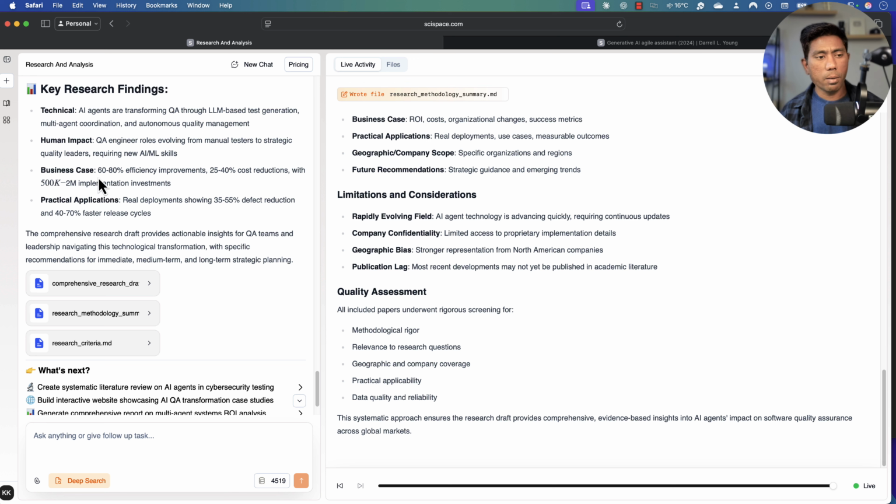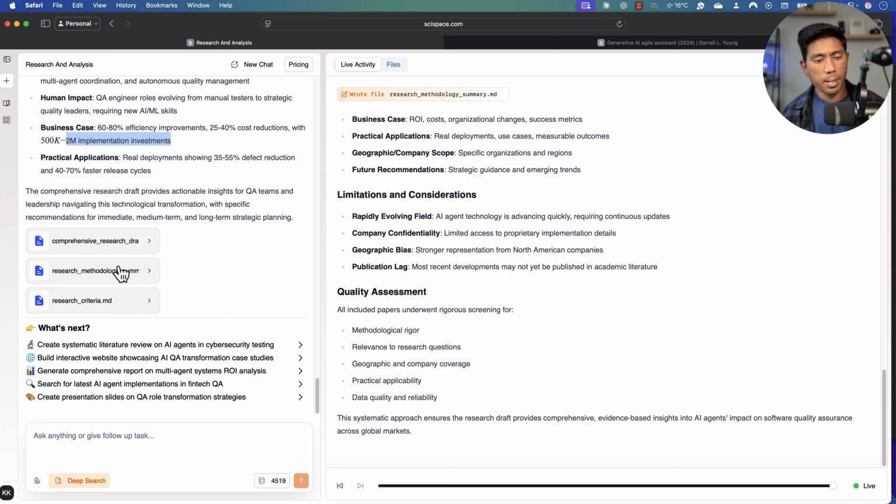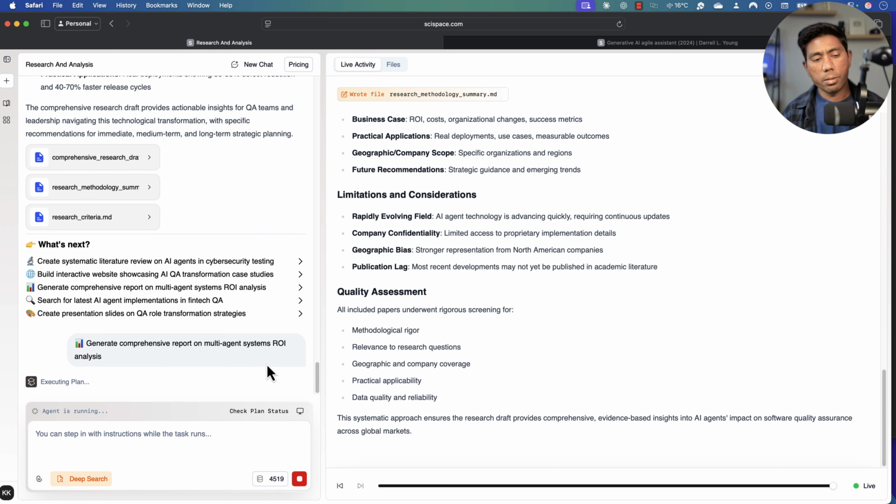So finally, it says that around 60 to 80% efficiency improvement is going to happen, and 25 to 40% cost reduction is also going to happen for the business, with our 500,000 to 2 million implementation investment, which is just crazy. It's very scary, and at the same time, it's just crazy. And now what you can do next, the agent is also telling you that you can create a systematic literature review, build an interactive website to showcase this, generate a comprehensive report, and do all of these. So if you just hit that particular operation and hit enter, it is going to generate a comprehensive report on the multi-agent systems ROI analysis. And now the agent is doing it for me.